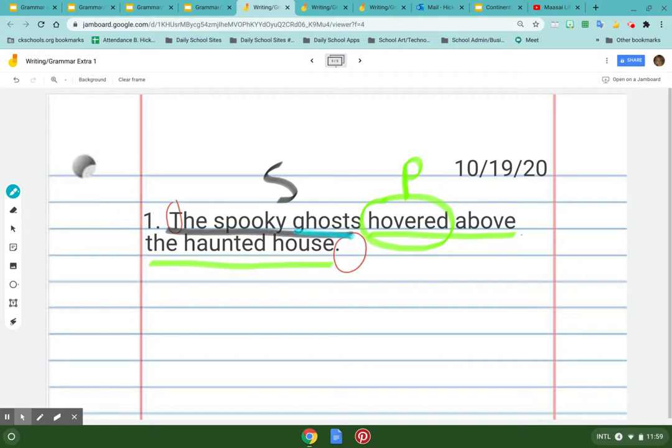Here's a noun. Here's a noun. Those are nouns. Ghosts, they're a creature that's alive or was alive. A house is a thing or a place. All right. Then I go, all right, what kind of ghosts are they? They're spooky ghosts. There's an adjective. What kind of house is it? It's a haunted house. That's an adjective. That's a wonderful sentence. I'm done. Then I read it out loud to somebody. The spooky ghost hovered above the haunted house. Beautiful.